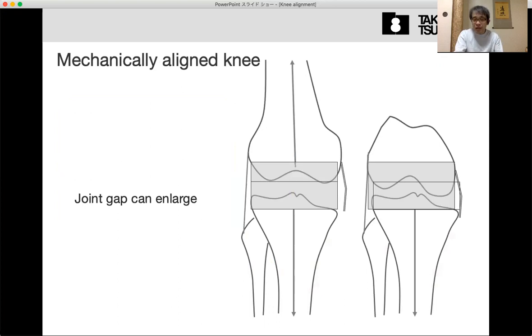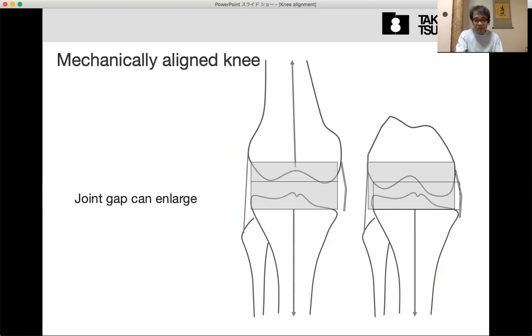After the PCL cut, the gap can enlarge until the lateral collateral ligament and the lateral structure are tightened in the restored normal length. But at that time, this lateral structure is already elongated. So after the adjustment to the parallel gap, eventually this gap can enlarge compared to the original joint gap.